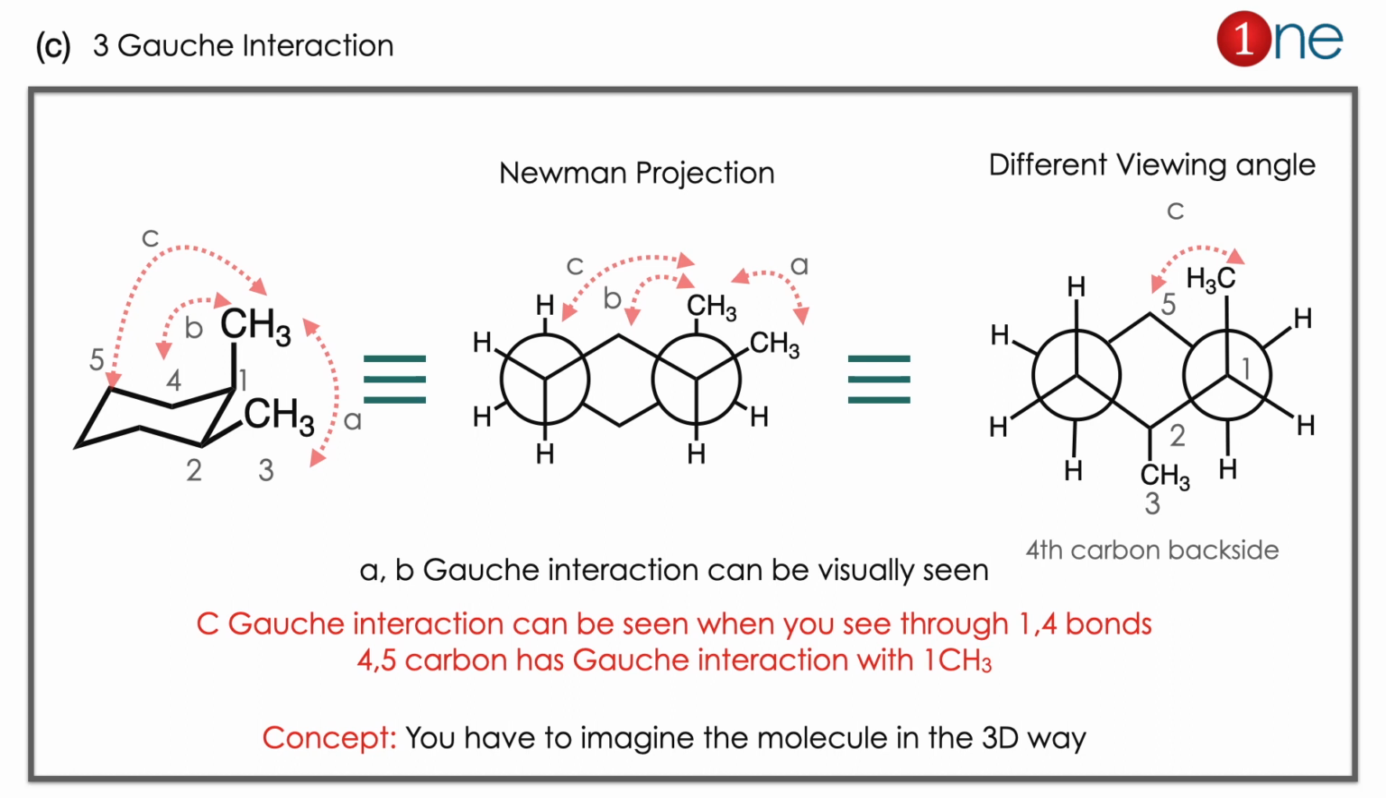Here AB gauche interaction can be visibly seen, but C interaction is very hard to understand. It will happen through 4 or 5 carbon bonds. So the answer is clearly C, 3 gauche interactions. Here the concept you have to learn here is you have to imagine the cyclohexane molecule in 3 dimensions.